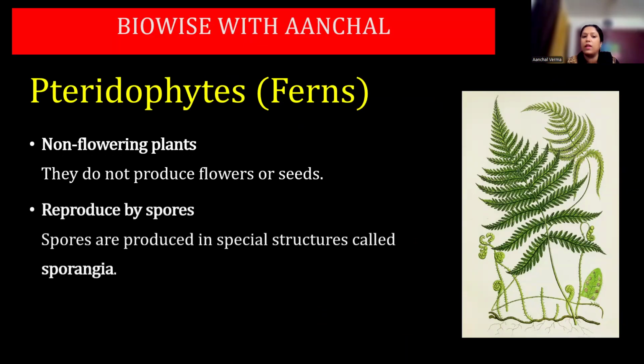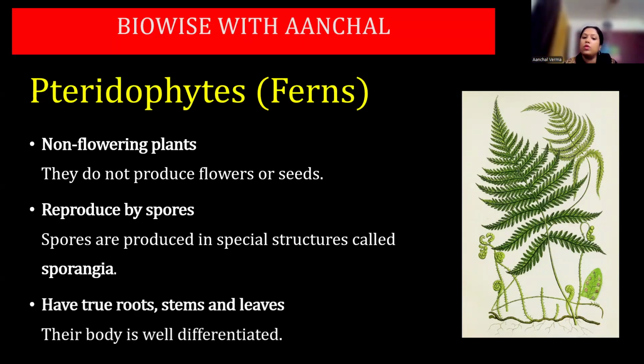They do not produce flowers or seeds. They also reproduce by spores. They have a special structure called sporangia. They have some black or brown spots beneath their leaves. If you have seen a fern plant, just check the leaves. Below the leaves, you'll have dark brown spots. Those are called sori. They are the sporangia. They contain sporangia and spores.